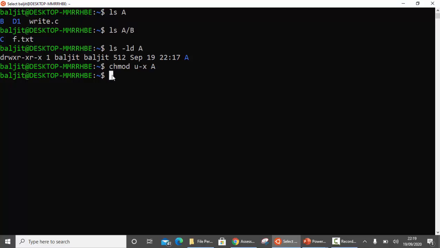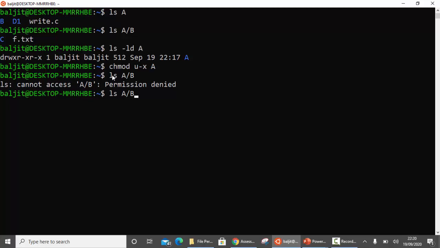If I now try it, change mode, sorry, ls a/p, permission denied, because now you are not allowed to go through A. This is what you mean by execute, going through the directory to the next level. So since the execute is denied on A, I am not able to reach B and hence not able to view the contents of B.